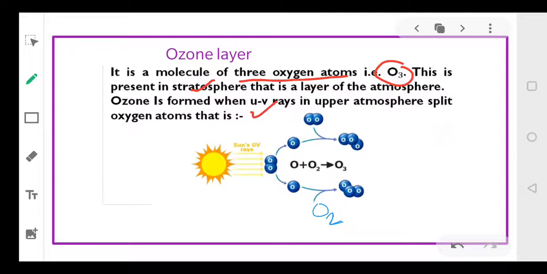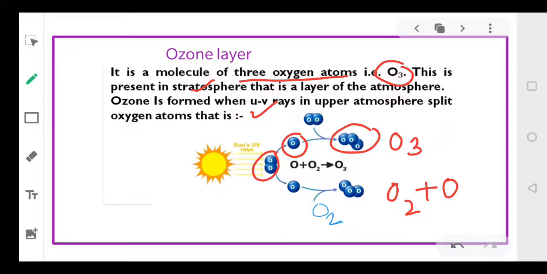So what basically happens? The 2 atoms of oxygen, that is O2, combine with one more atom of oxygen, and it forms the O3 molecule. So O2 combines with one atom of oxygen and forms the O3 molecule. And this O3 molecule, dear students, is very, very unstable. It is formed and it again breaks down. Then again it combines with one atom of oxygen, and again it forms the ozone.